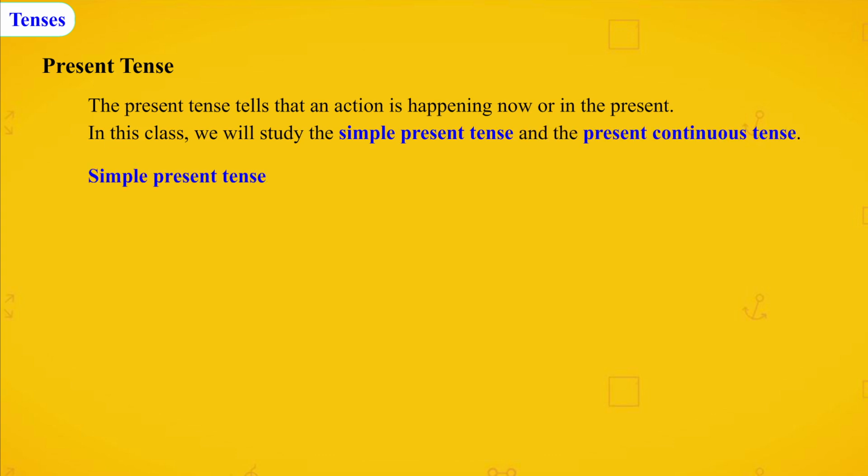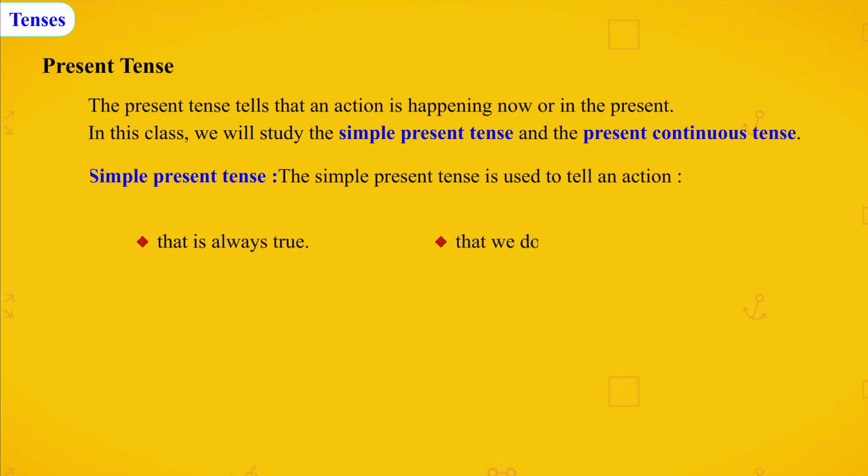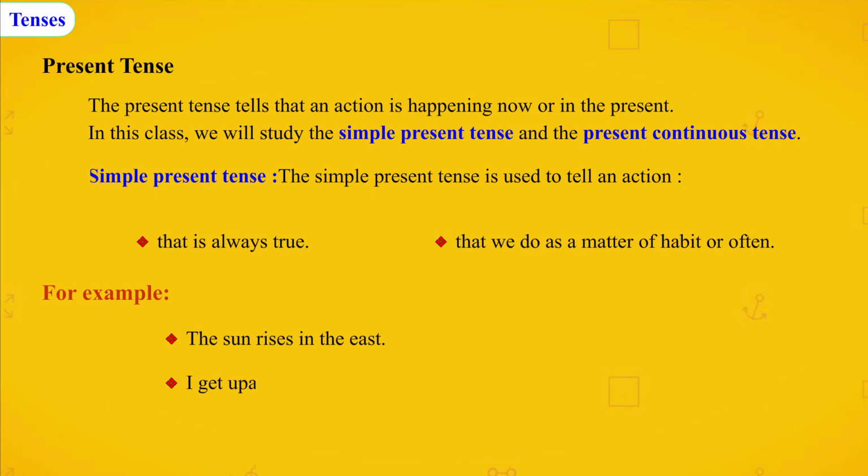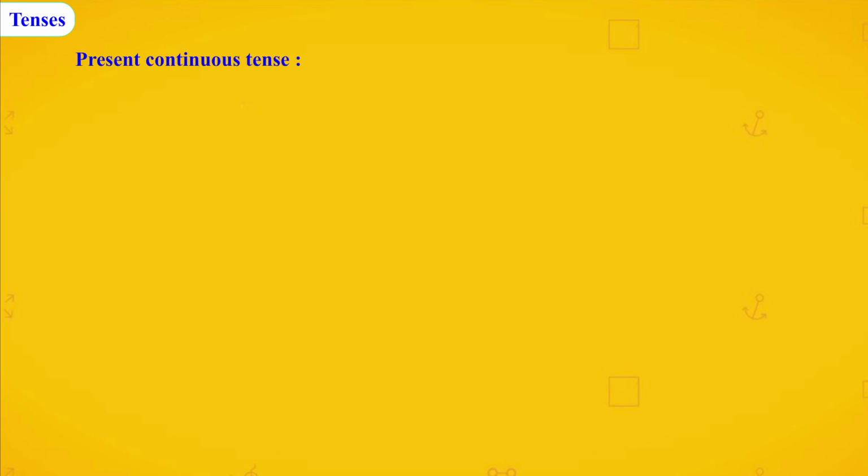Simple present tense. The simple present tense is used to tell an action that is always true, that we do as a matter of habit or often. For example, the sun rises in the east. I get up at 6 in the morning. The baby drinks milk.